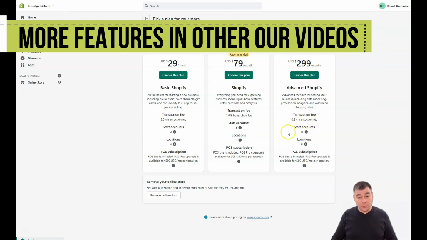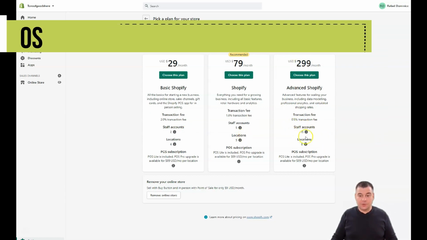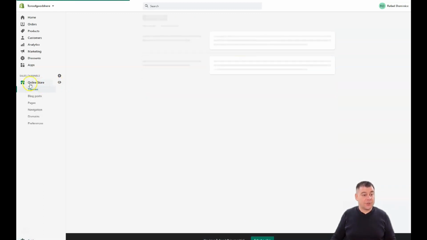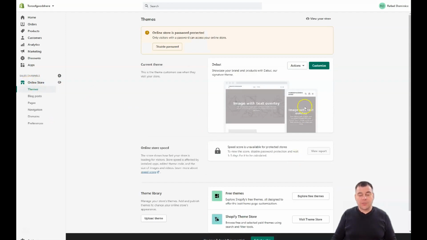And this is one of the most important parts. Of course, if you have a big shop, you need a lot of staff, and you have 15 staff accounts, and so on. It depends on the type of your business. Is it big or small? If you're just starting, definitely it's better to use a trial version of the site to set up everything first, and after that just choose a plan and buy it. So we jump down to online store themes.